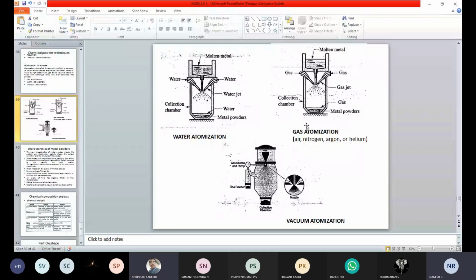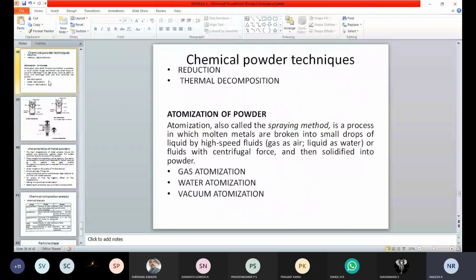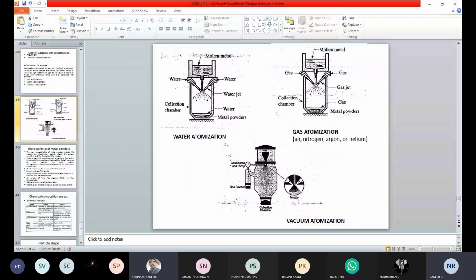The same thing if you go for gas atomization. So here is the second method for atomization. We can consider gas atomization. The concept and method will be the same, but instead of passing the water jet from the ends of the collection chamber, we are going to pass gases. Here the molten metal will be in the ladle. From the ladle we are going to pour the molten metal into that chamber. Then it will be allowed to pass into the collection chamber.